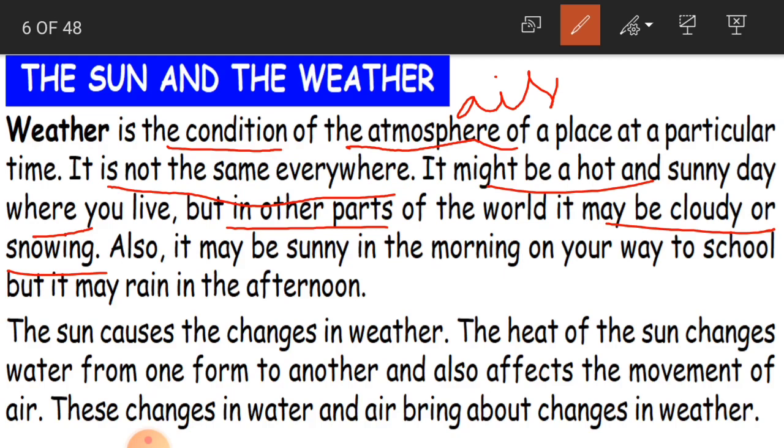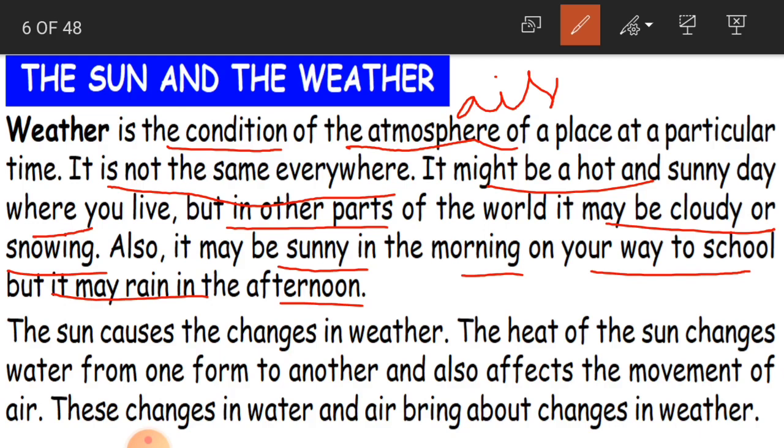Clear children? And also it may be sunny in the morning on your way to school, but it may rain in the afternoon. This also we observe very frequently. Suppose in the morning it may be very hot, but again in the afternoon we may get rain. Or if it is very hot in the afternoon, in the evening or at night on the same day we may have rains. So weather is the condition of air of a particular place at a particular time, and this will be changing.